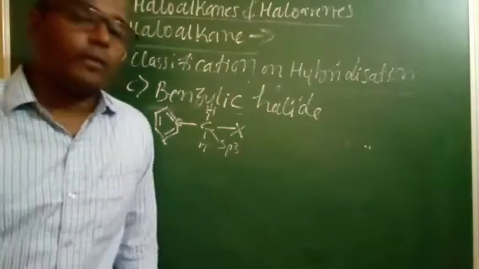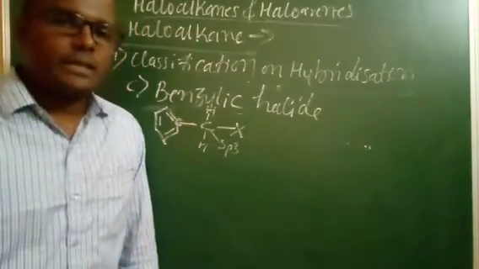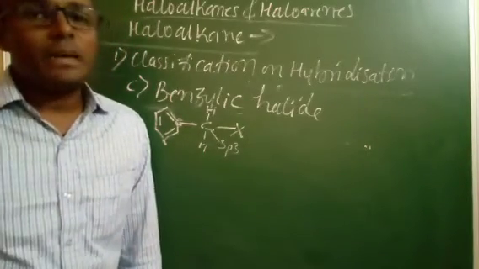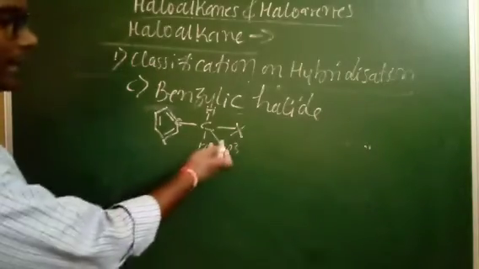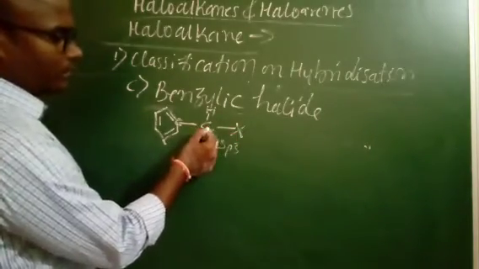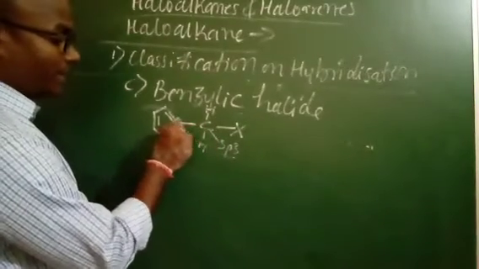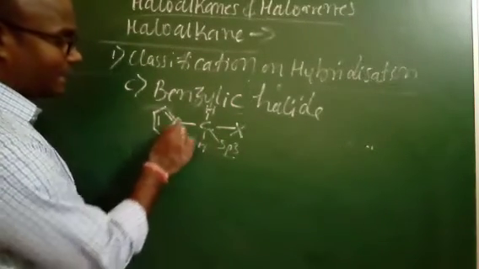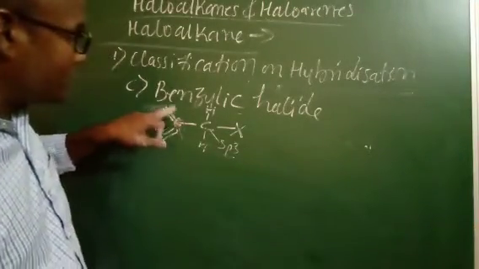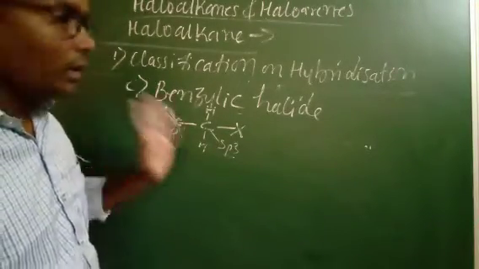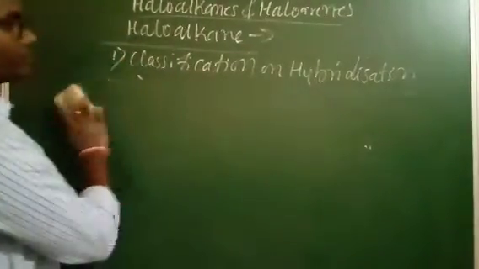Or you can define it another way: the halogen atom is attached to an sp3 hybridized carbon, and the next carbon is sp2 hybridized. Right. Similarly here, the halogen atom is attached to an sp3 hybridized carbon, and the next carbon is sp2 hybridized, but this sp2 hybridized carbon is present in the form of a ring. So this is the only difference between an allylic halide and a benzylic halide.